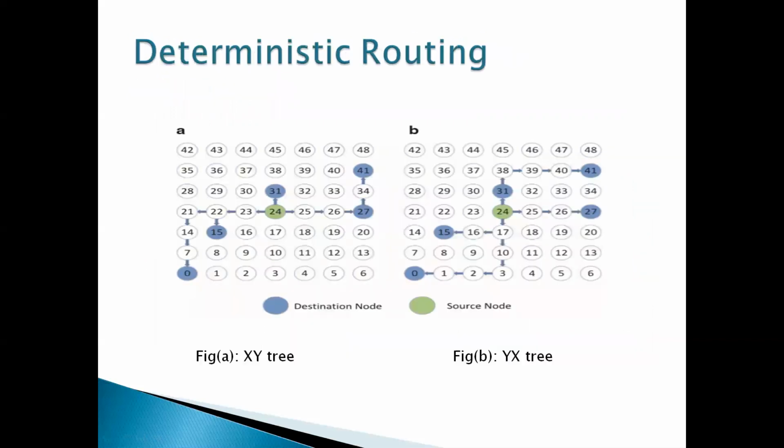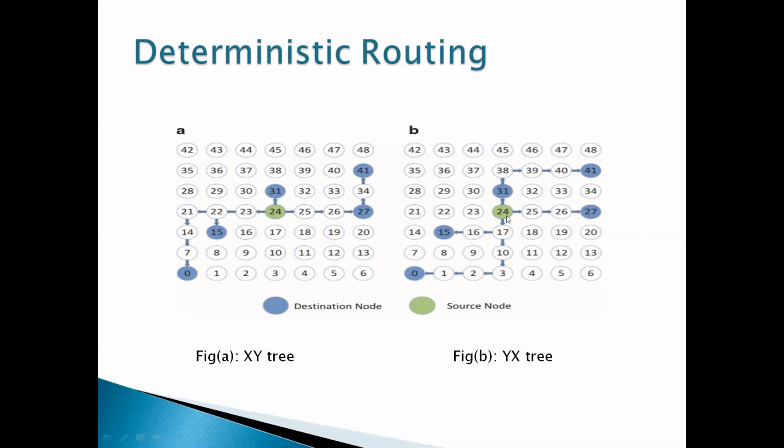Here are deterministic routing algorithms. This is nothing but the XY tree. Here the green part is the source node and the blue parts are the destination nodes. If you want to go from 24 to 27, first we have to travel in the horizontal direction, that is the X direction, and then we can go in the Y direction. If we go initially in the Y direction and then X direction, it is called a YX tree. So if you want to go to 27, we travel in the horizontal X direction. And to go to 41, we travel in the X direction and then the Y direction. Similarly for 15 and 0, it is in the YX direction.